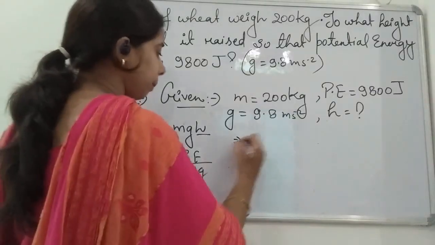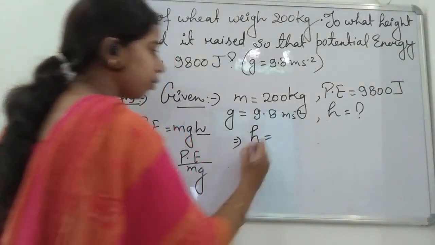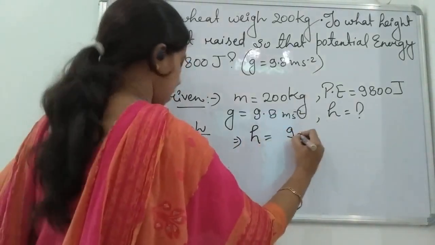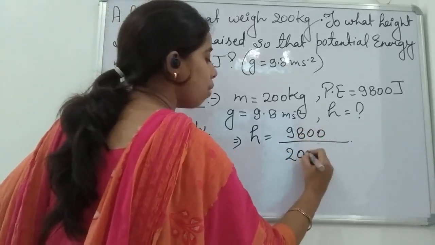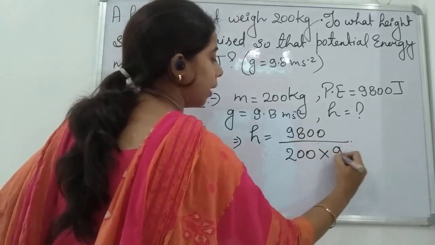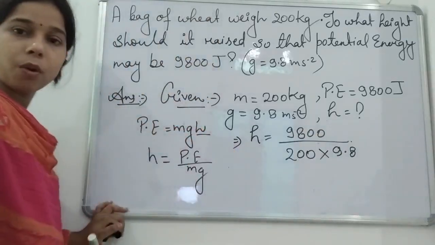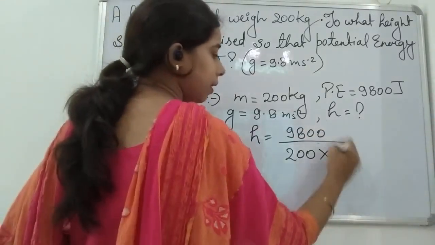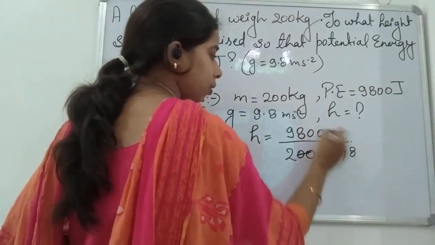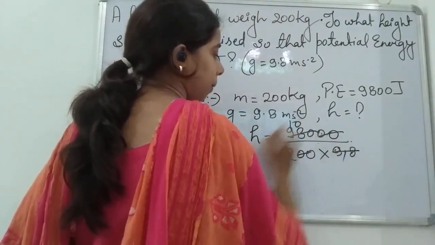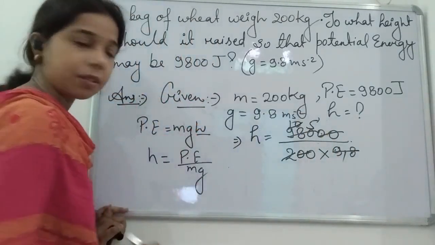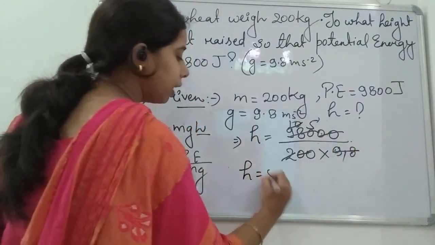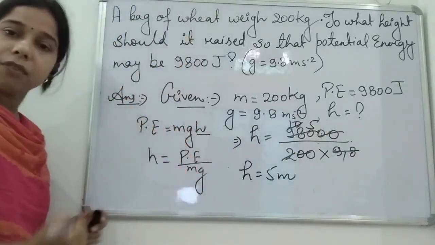So the height that we have to find is equal to potential energy, 9800, divided by 200 into 9.8. Okay. So this decimal, when we release it, it will become 0 here. 0 will be 10 and it gives the 5 meter.